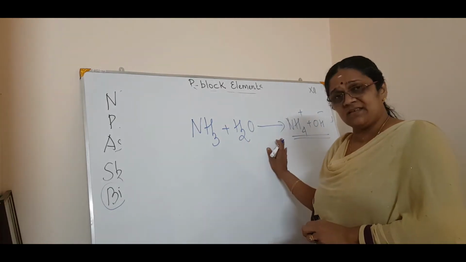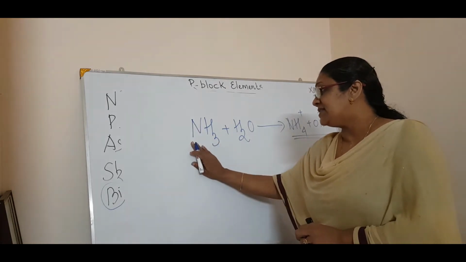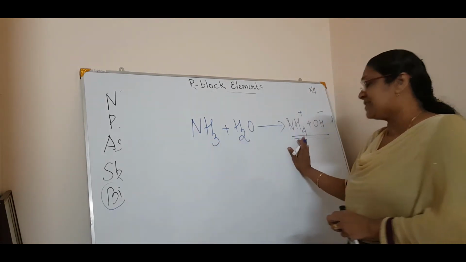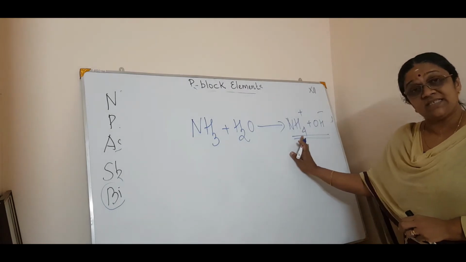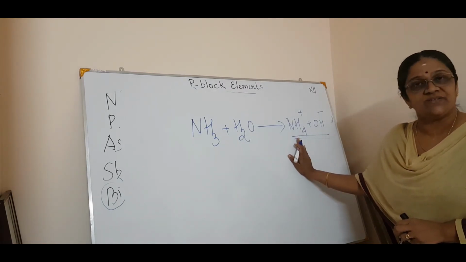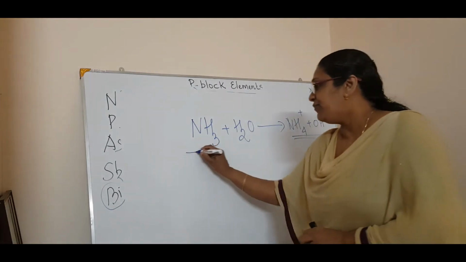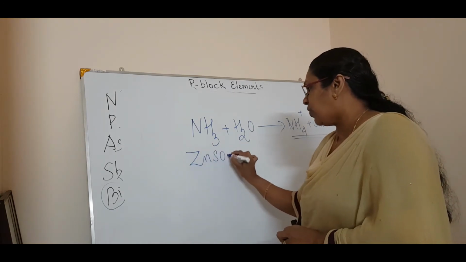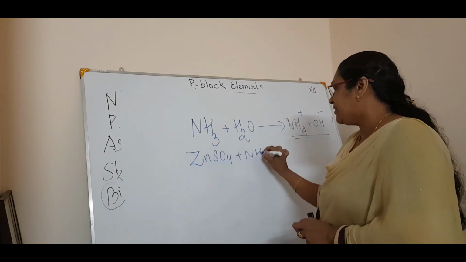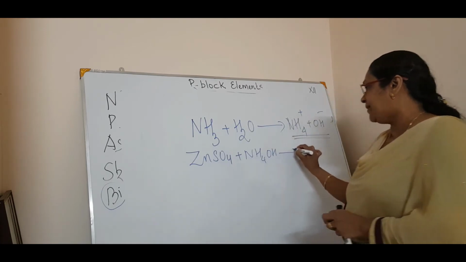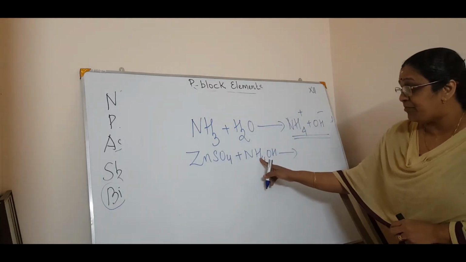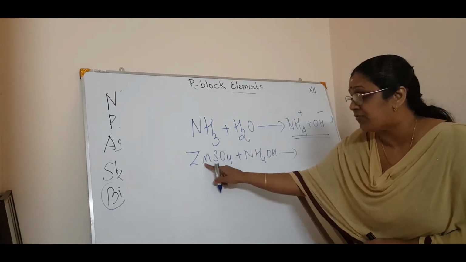It's a weak base. Now, second is, this ammonium hydroxide can precipitate some salts. For example, if you have zinc sulfate salt, when it is reacted with ammonium hydroxide, listen, this can precipitate the hydroxides of these metals.